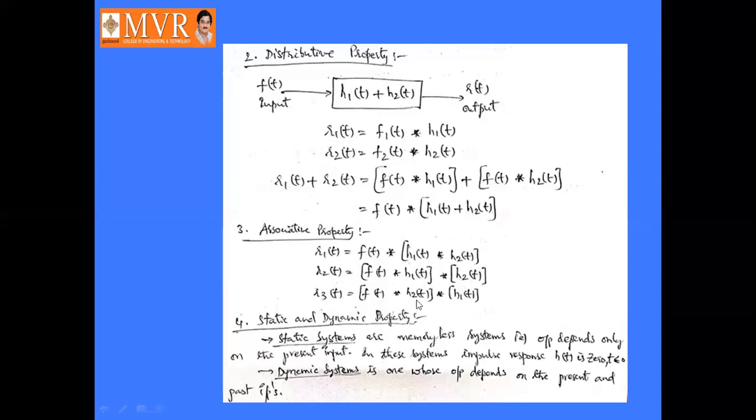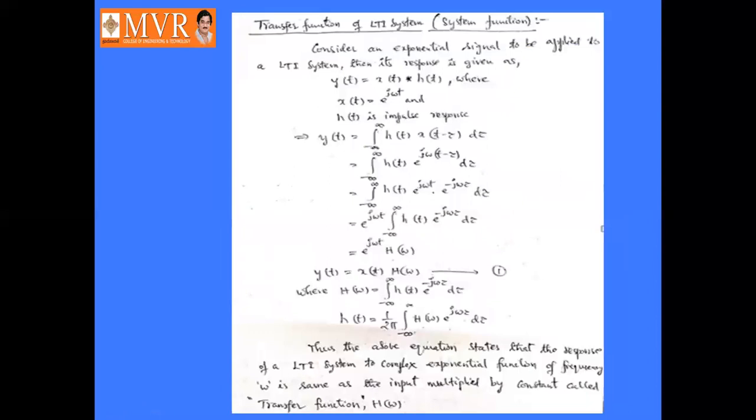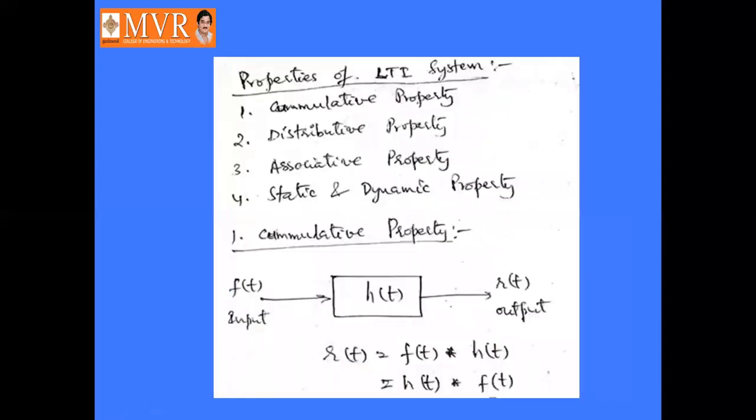Then the static and dynamic property. Static systems are memoryless systems, so the outputs depend only on present input values. The impulse response is 0 for t less than 0 for static systems. For dynamic systems, the outputs depend upon the present inputs as well as past inputs. So these are the properties of LTI systems.